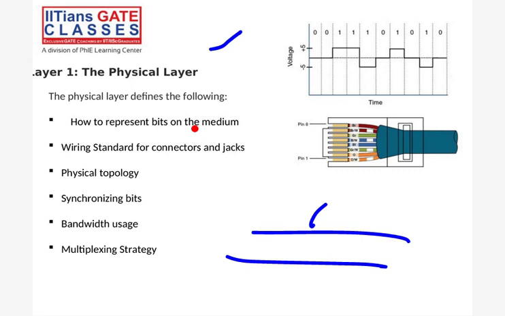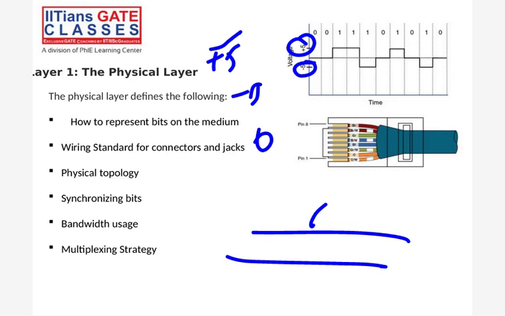If 0 voltage is there, we call it 0. So this voltage, the electrical signal, will tell 0, 1, 0, 1, 0, 1. This binary form is the data, and when we receive it at the destination, we convert it through the OSI stack, that layer concept.